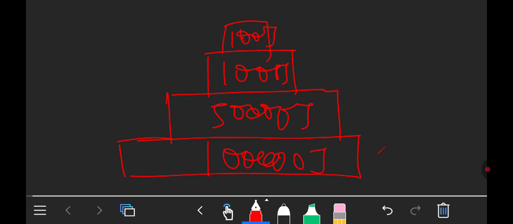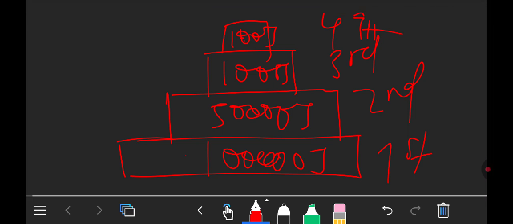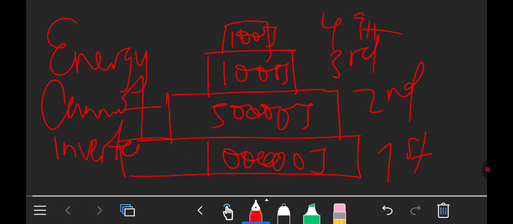Then this is the first trophic level, that is the second, that is the third, and that is the fourth. So a pyramid of energy cannot be inverted. You can't write it upside down.